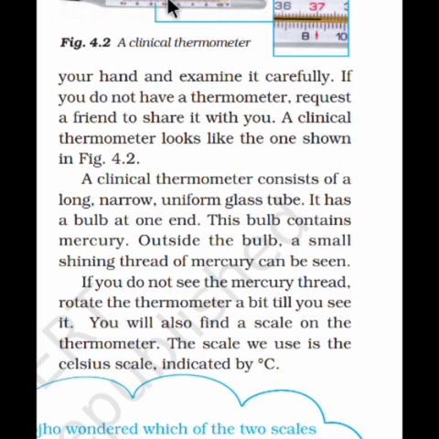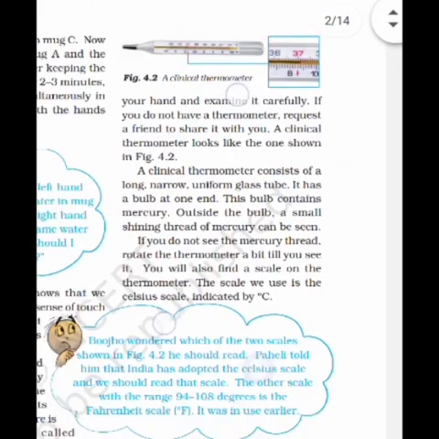These are the numbers. You will find numbers on your scale exactly like that. These are the numbers mentioned on the scale of the thermometer, and we are using the Celsius scale, and the sign of Celsius is degree Celsius. This small circle is the degree, and capital C means Celsius. This is the sign of degree Celsius.